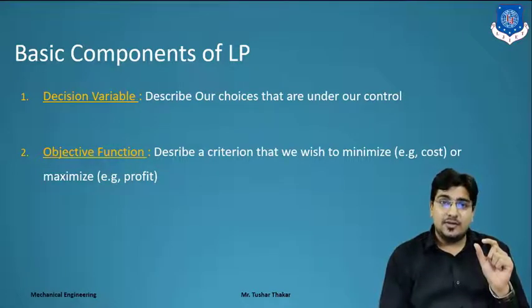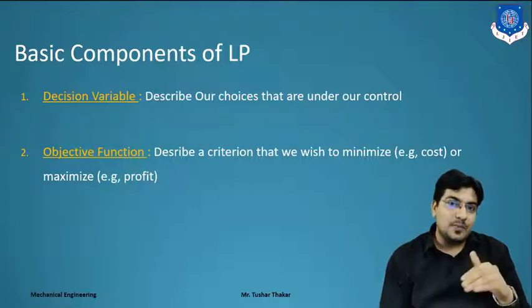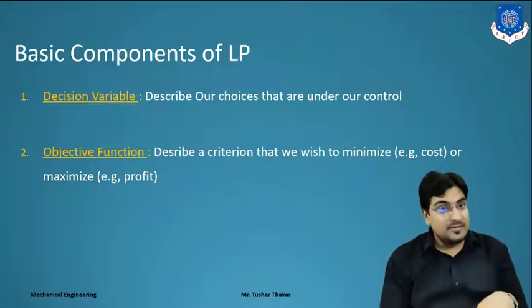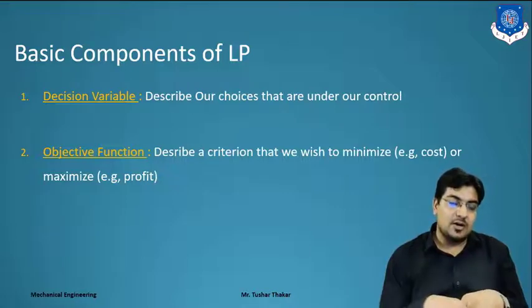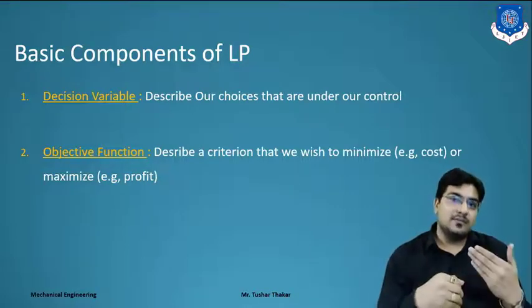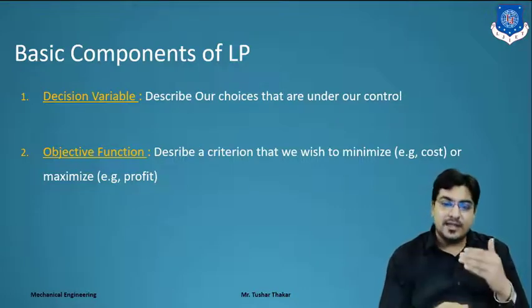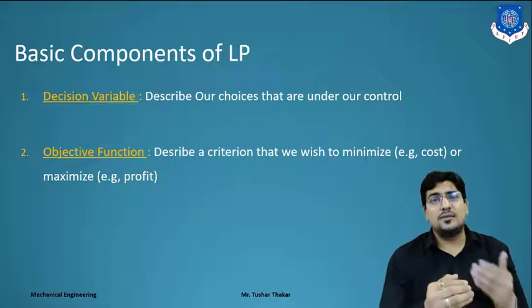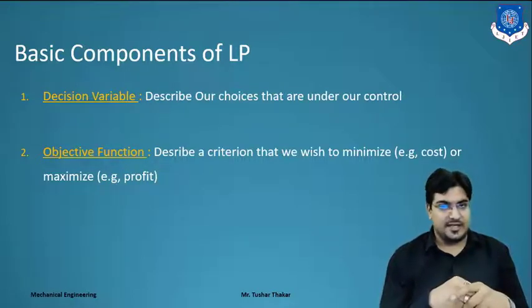If they have used profit, then the company's objective is to maximize the profit, so it's a maximization problem. If they mention cost and loss, the intention is to minimize cost and loss, so that comes under a minimization problem or minimized objective function.